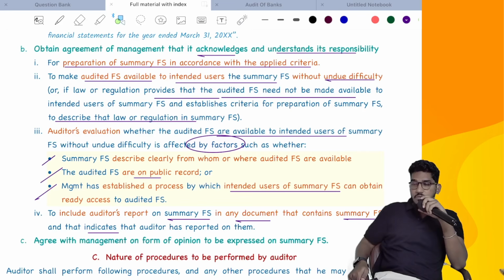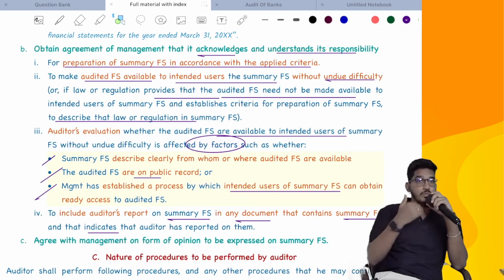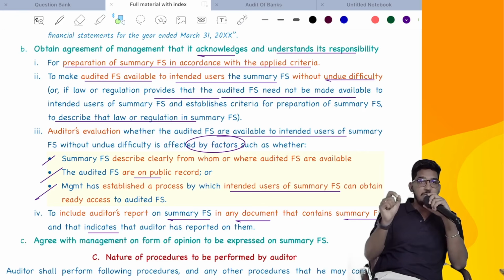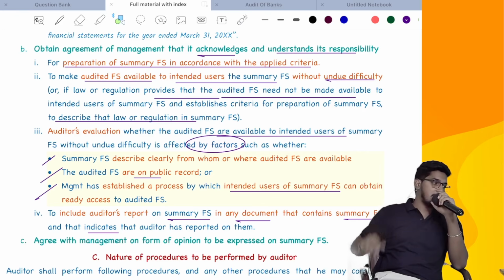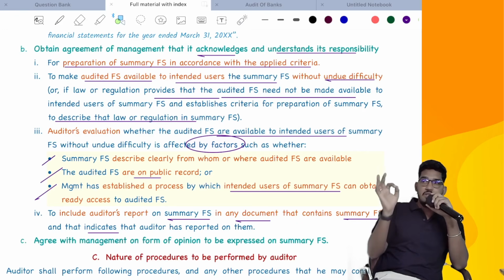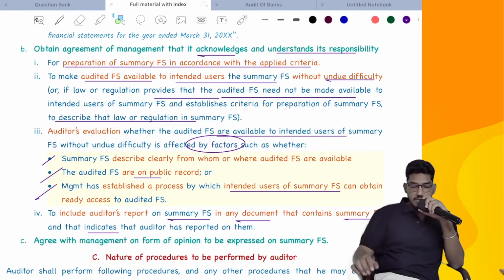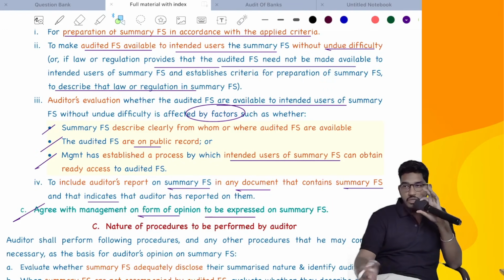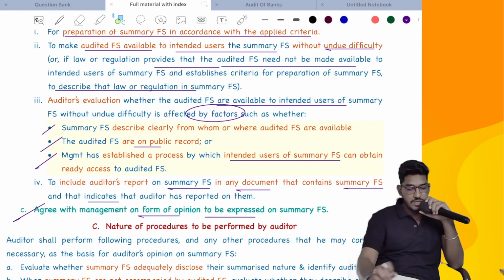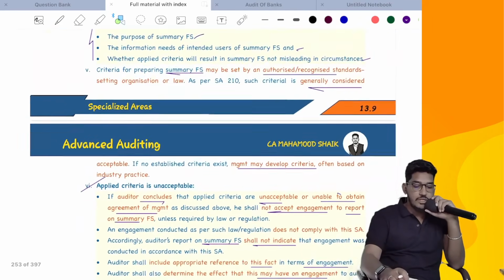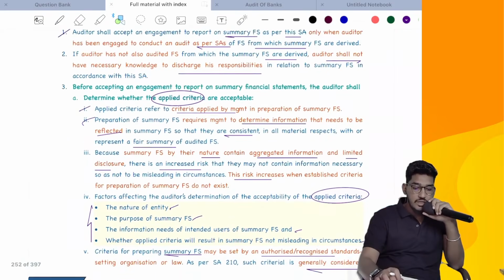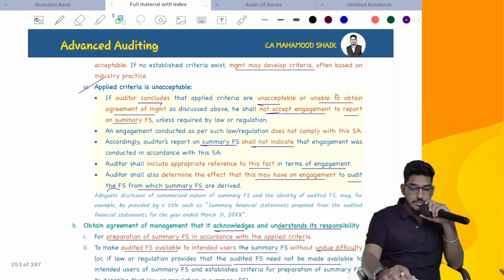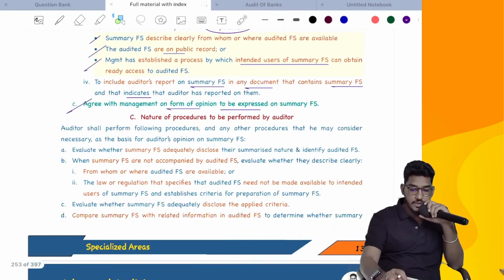Don't just communicate with them. What you should do is ask the management to give a written confirmation that wherever they are circulating summary financial statements and wherever they are mentioning that they are audited, that must contain the audit report on the summary financial statements. And agree with the management on the form of opinion to be expressed. Even agree with them how you are going to express your opinion on the financial statements. So this is what you are supposed to do before accepting the audit.